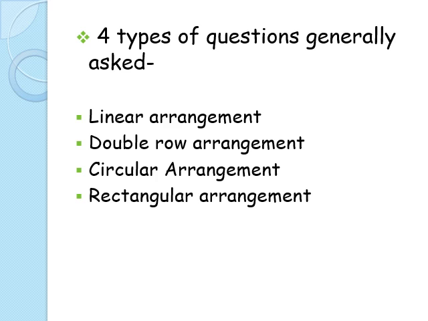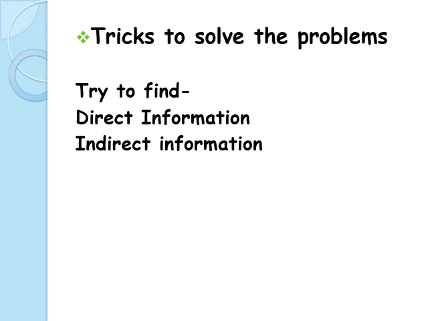Okay, so now we move on to tricks or tips for seating arrangement questions. In these questions, as I told you, you get a lot of information and the solution is all about processing that information correctly. So you get some direct information, you get some indirect information. Direct information is the information which is clearly mentioned in the statement of the question. This is the information which you will use when you start solving the question. So it is directly available, it is directly written.